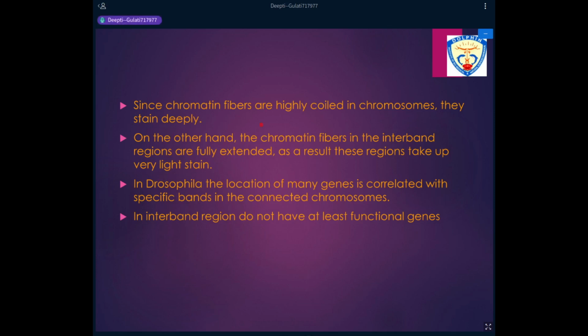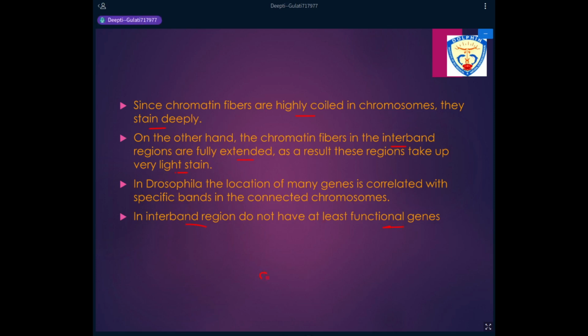So these strands or fibers, as we see in the band regions, are highly condensed or highly coiled, and therefore they stain deeply. In the interband regions, because they are more opened up, relaxed or extended, they take up stains very lightly, and these are the lightly stained portions. So there is an alternating band and interband portion, where the band has the maximum DNA, and therefore the band is the one with the functional genes. Interband regions do not have functional genes.